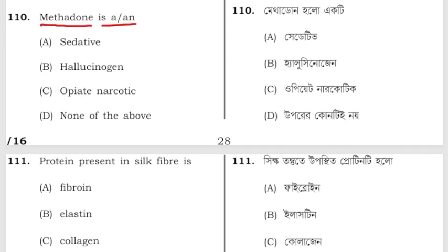Methadone is a sedative, hallucinogen, opiate narcotic, or D, none of the above. So it is an opiate narcotic.